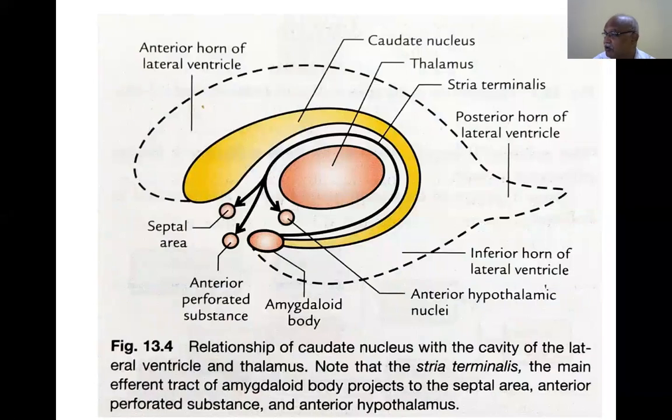Some also include the subthalamus and red nucleus, which are also part of the limbic system, because the two systems, the basal ganglia and the limbic system, are interrelated with each other. That's why I'm telling you in a combined manner. You should not confuse. It's a part and parcel.